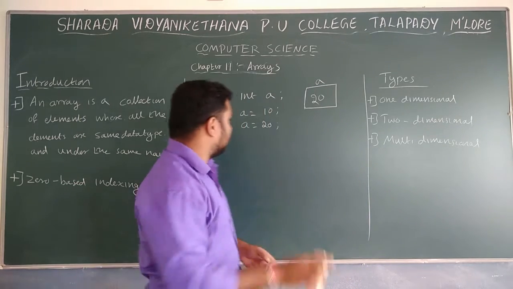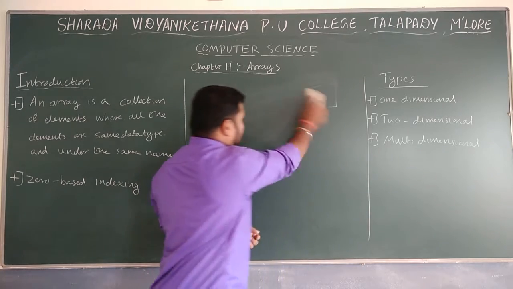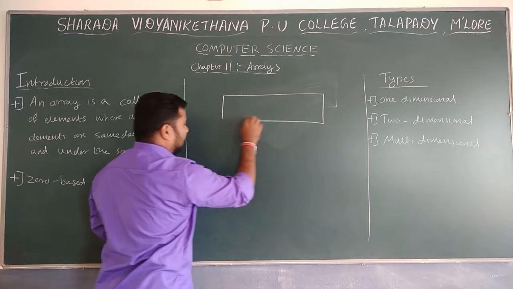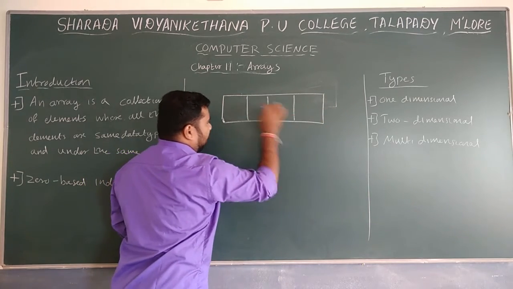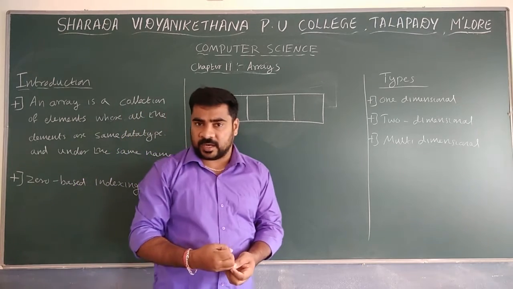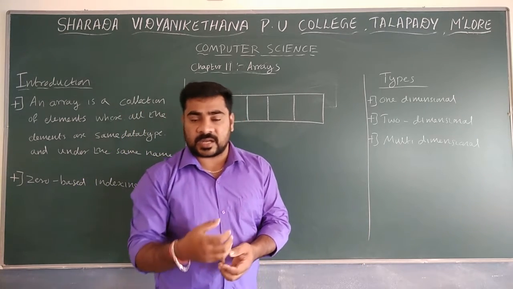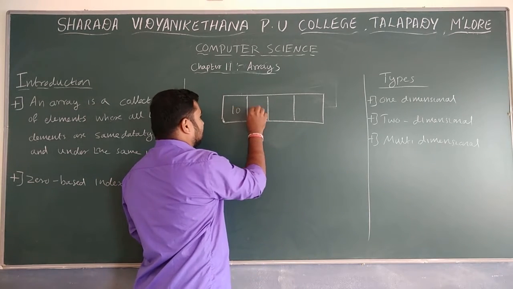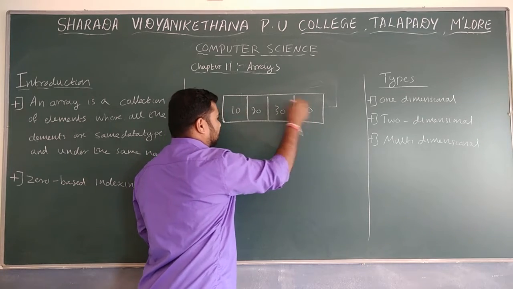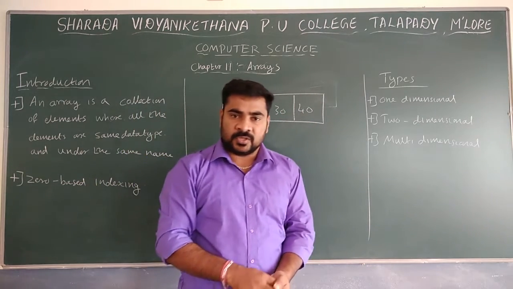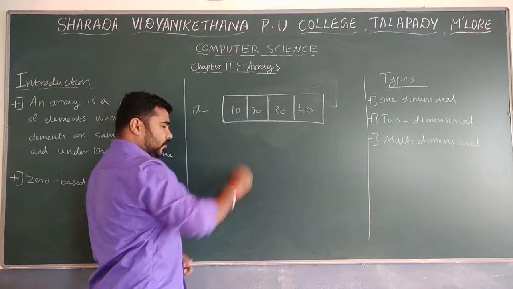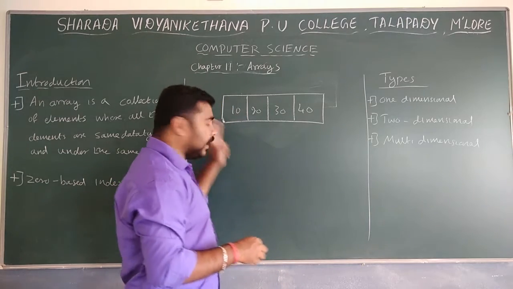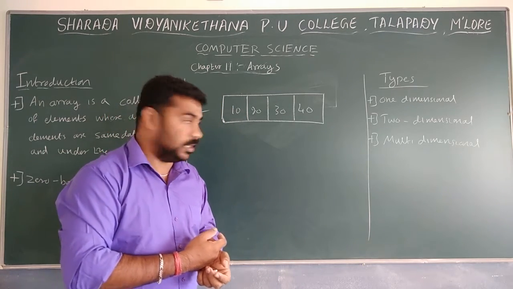So how will an array look? For example, if you create an array, it will look like this. Suppose you allocate 5 or 4 spaces; that is based on the user. The user can set the length of the array. So it is possible to store 10, 20, 30, 40, some elements as I showed. For the entire thing, you can give one name, that name can be A or B, any name is possible.